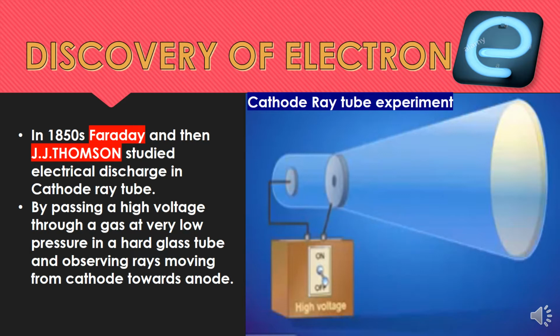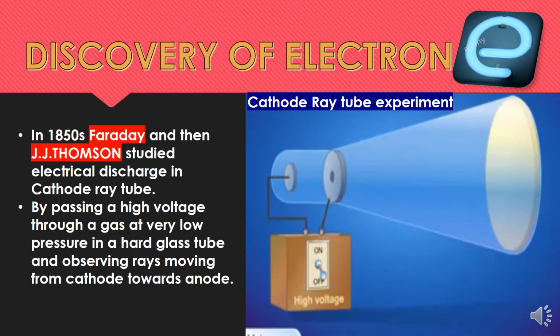During the 19th century, many scientists were working on electric discharge, and Faraday was the first one who was experimenting on electrical discharge in a glass tube, mainly called a discharge tube. Later on, J.J. Thomson also studied cathode rays. He discovered the cathode rays in a discharge tube experiment by passing a high voltage through a gas at very low pressure in a hard glass tube and observing rays moving from cathode towards anode.